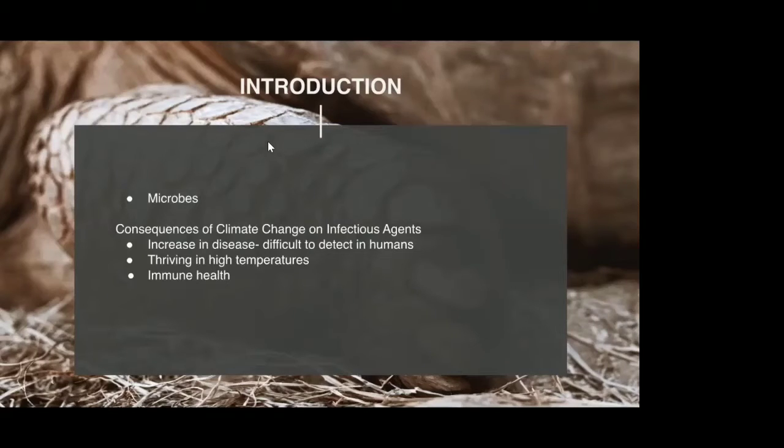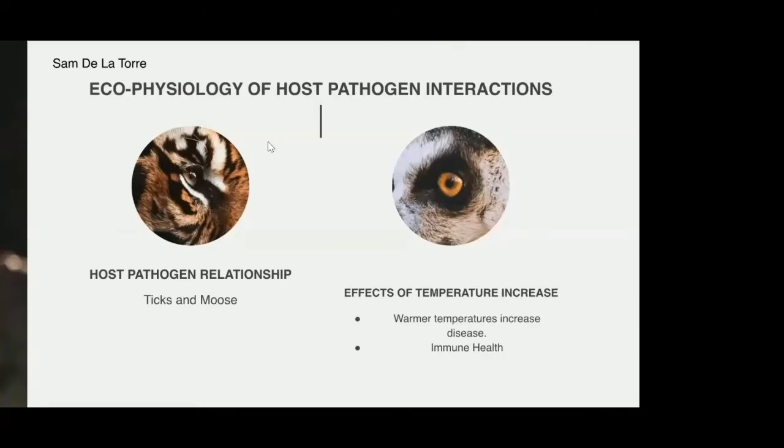It is believed that the rising temperatures have an effect on diseases and how they thrive amongst us. It is hard to only look at humans for results, so researchers have also looked at plants and other animals. Organisms' immunities to diseases can fluctuate depending on temperature, but many pathogens thrive in heat. A host-pathogen interaction occurs when the pathogen feeds off a host to survive. For example, a tick and a moose. The tick feeds off the moose for its nutrients.